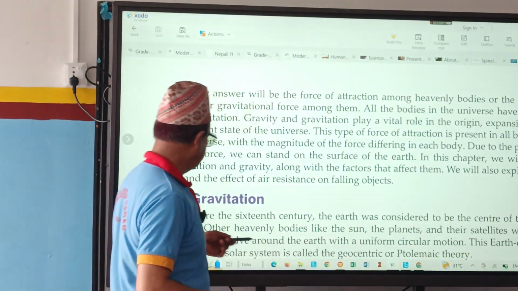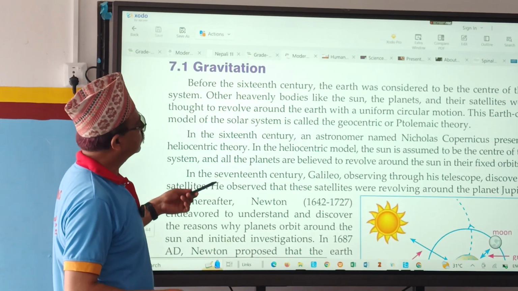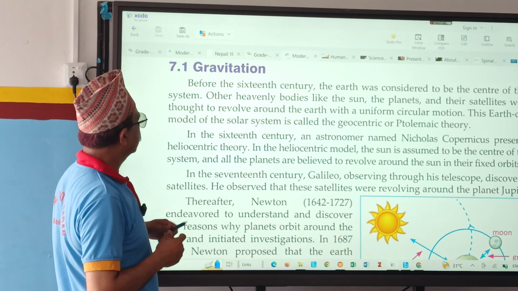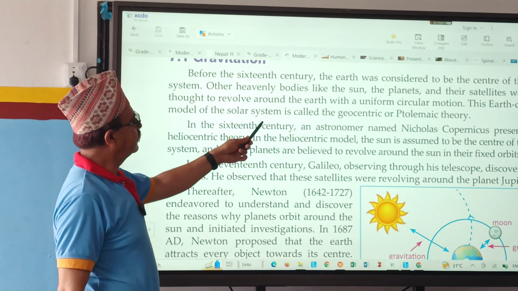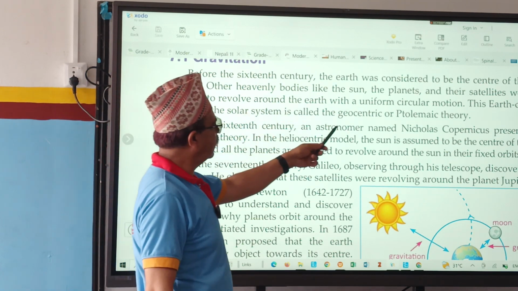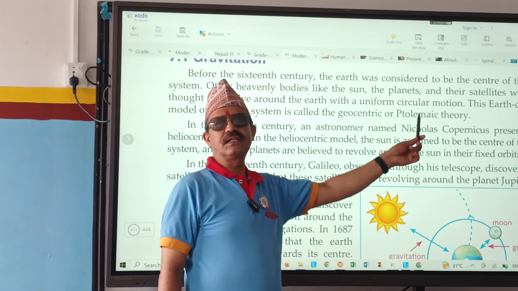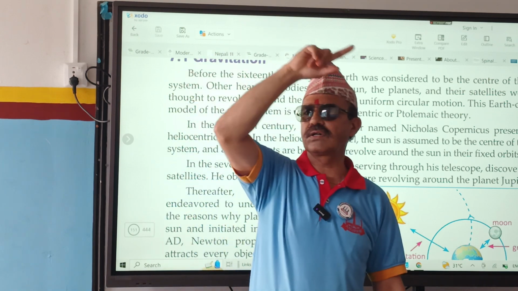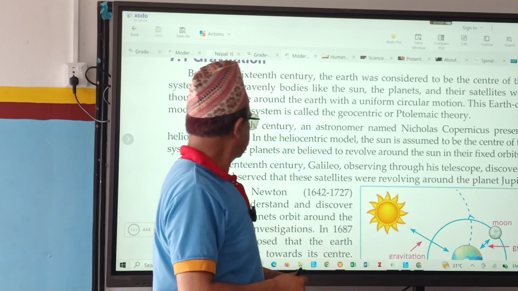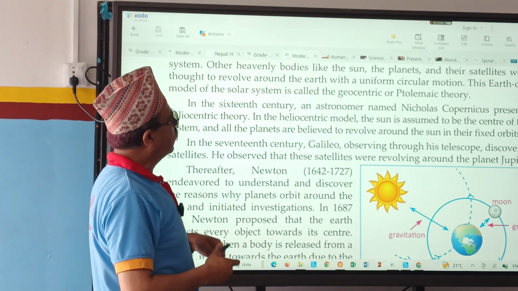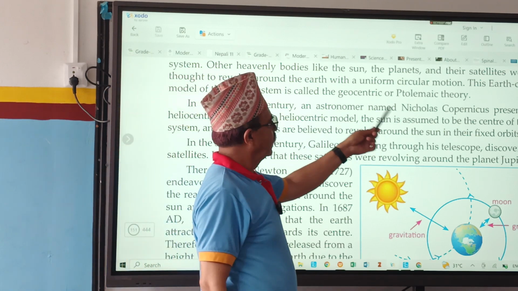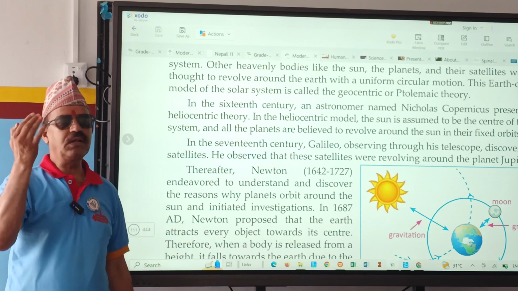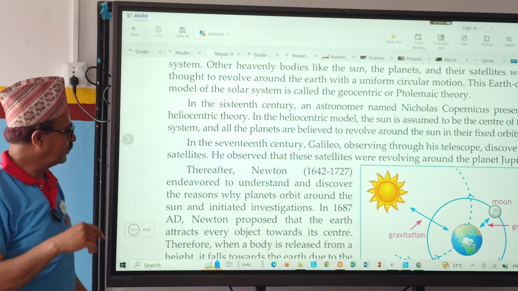Next one, what is given here? Geocentric theory or Ptolemaic theory. A scientist named Ptolemy gave this theory. He said that Earth lies at the center, and all the other bodies go around it. But who disproved this one? Nicholas Copernicus. Which theory was given by him? Heliocentric theory. What does heliocentric theory say? The Sun lies at the center, and other bodies revolve around it.